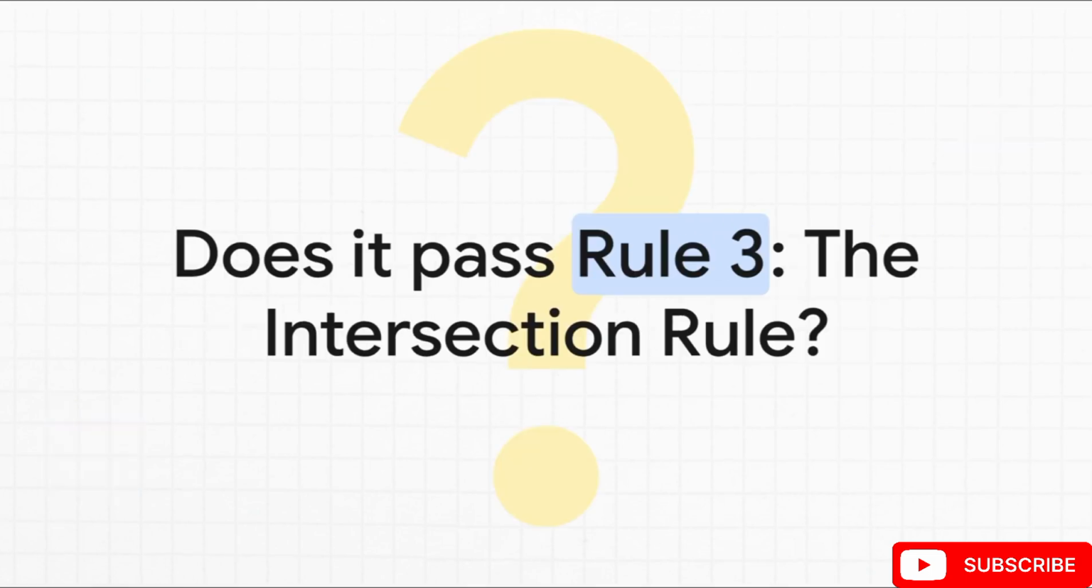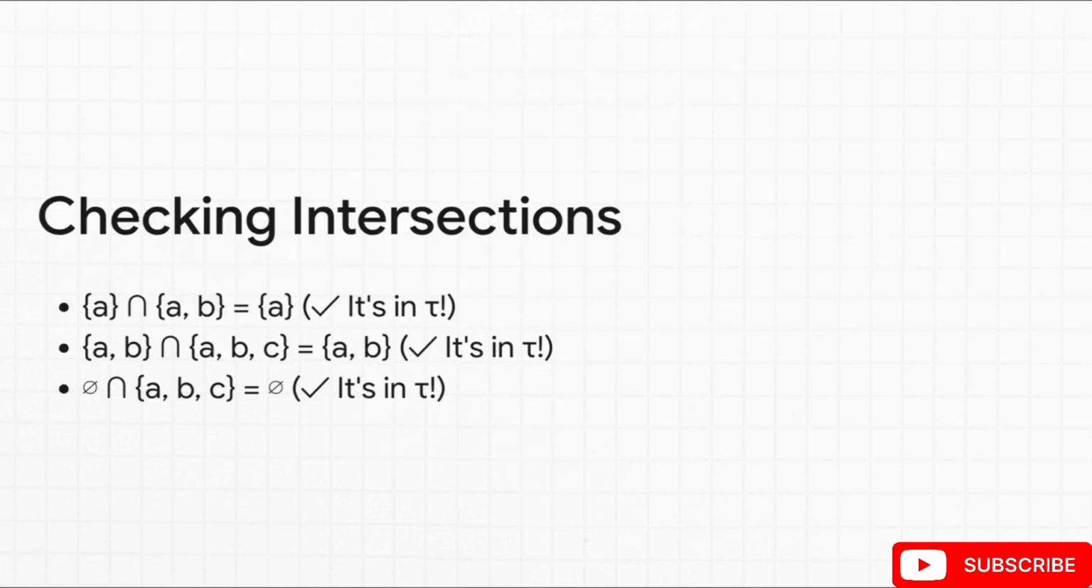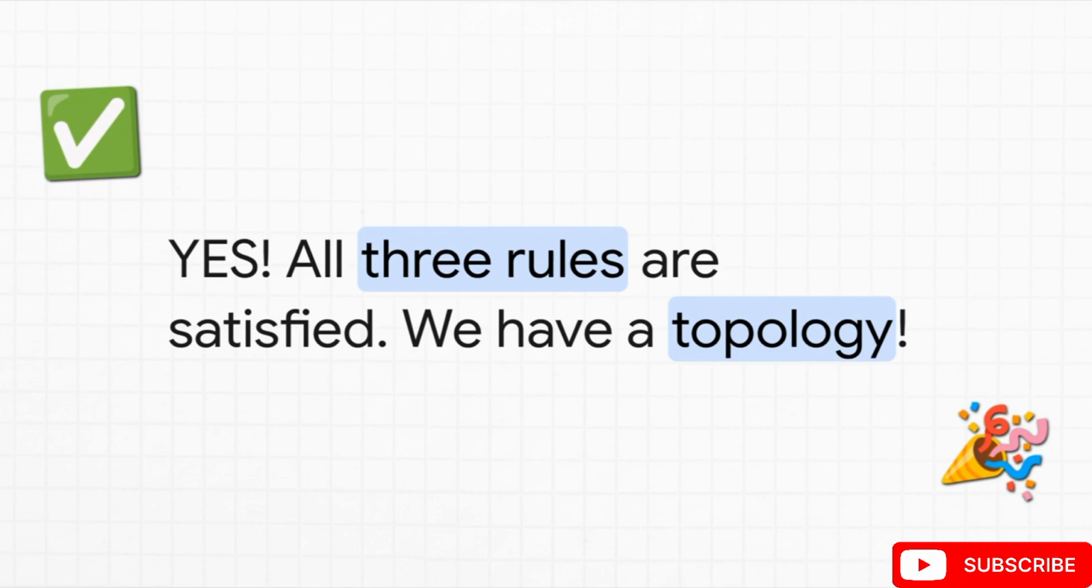We are on the home stretch now. Time for the last test, the intersection rule. If we look at what our sets have in common, do we stay inside the collection tau? Let's check it out. What do A and A, B have in common? Well, just the letter A. So the result is the set A. And is that in our collection? It sure is. What about the intersection of A, B and the whole set? Well, that's just A, B, also on the list. And yep, you guessed it. Any intersection we try lands us right back inside our original collection. And that's it. 3 for 3. Our little collection tau has passed every single one of the tests.